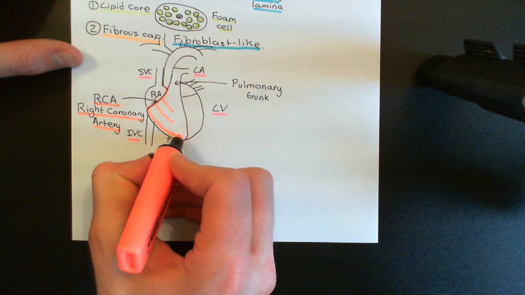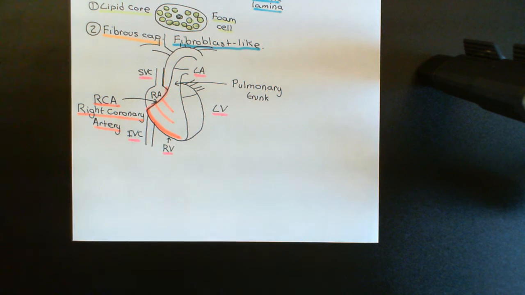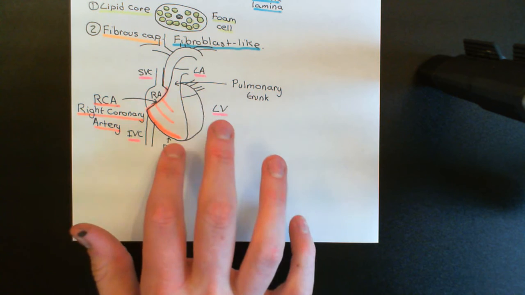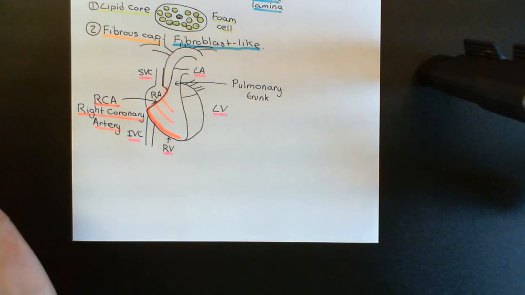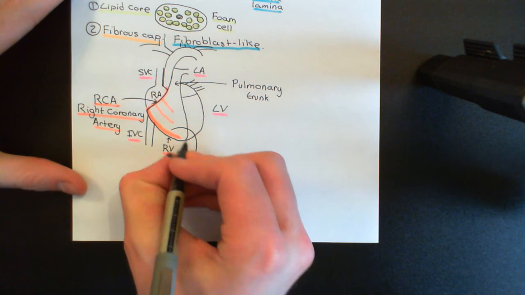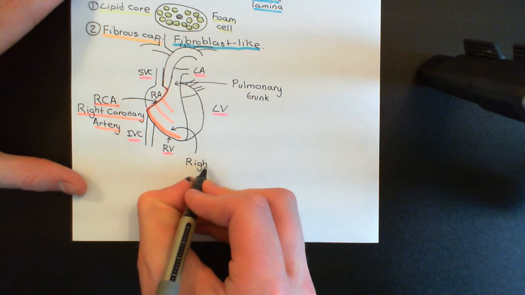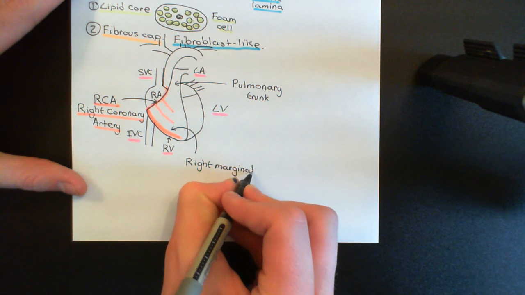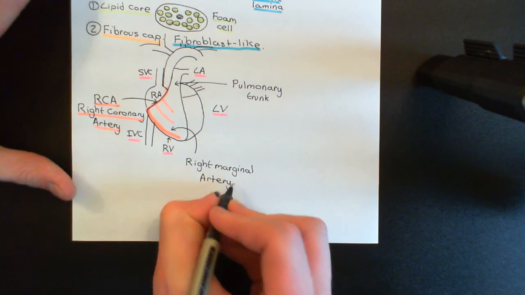We're going to learn the name of this major branch here, which I'm now colouring in. It comes off the right coronary artery and then makes its way down the margin of the right ventricle, the anterior margin if you like, and for this reason it's known as the right marginal artery. So this one is called the right marginal artery. This is a major branch of the right coronary artery that you should know the name of, the right marginal artery.